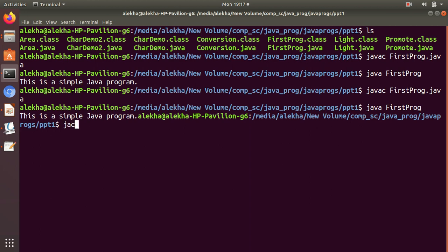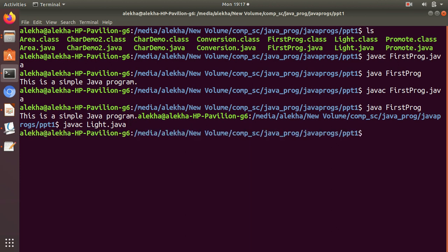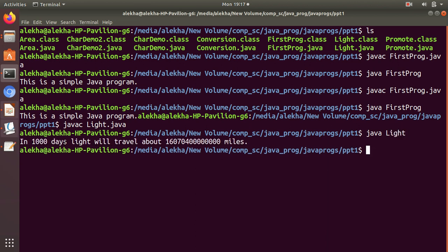So let us compile, javac Light.java, and let us run it to see how much distance we are getting. You can see this number. So long is the ability to store very large numbers. When you need to store a number of large size, use the 64-bit format of long. This is how the demonstration shows what size a long can store.